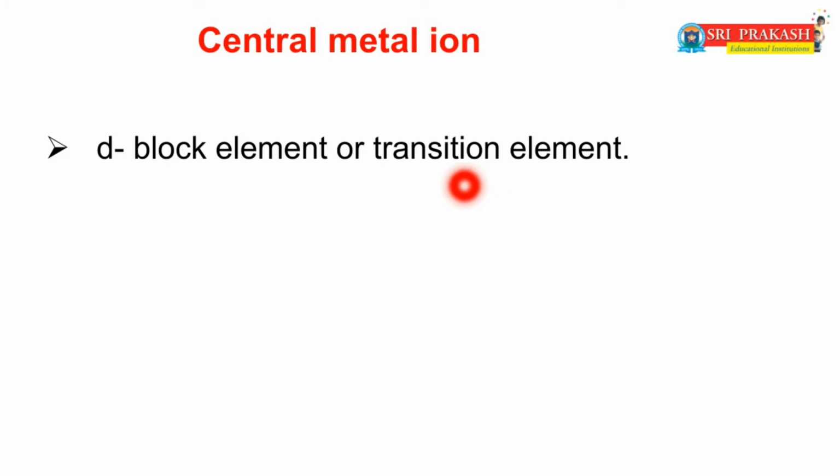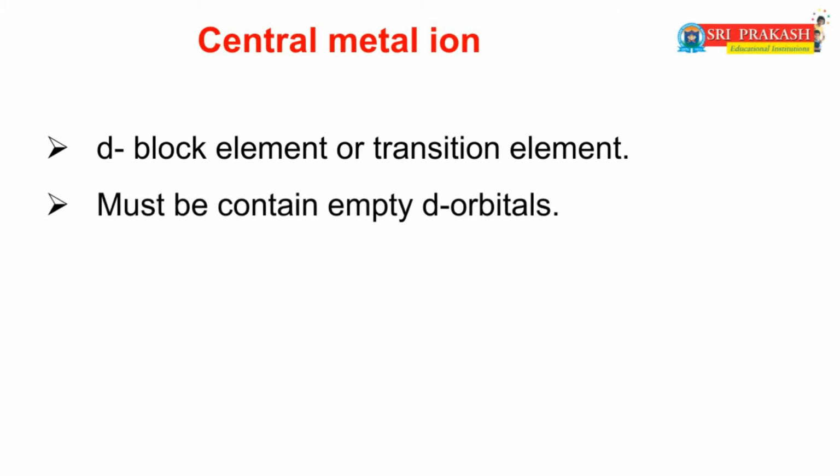What are the examples of pure d block elements? Yes, only three. Those are zinc, cadmium and mercury. The remaining elements are all transition elements. Up to now, how many d block elements are there? Yes, 30.